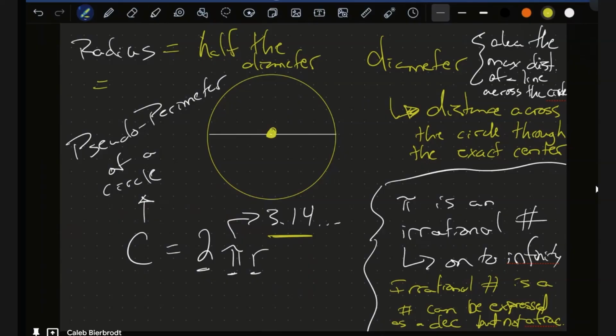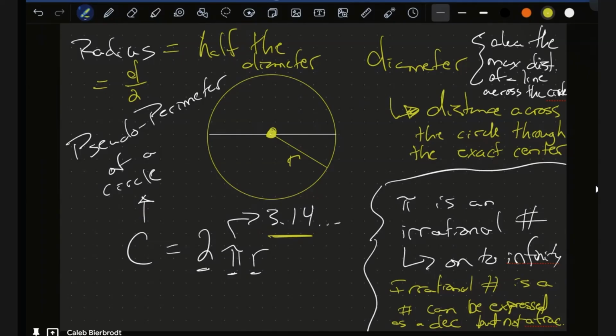So aka you can write it as d divided by 2, right? So the radius would be this. Okay. So center of the circle out to the edge of the circle. Does this ring any bells? Oh, okay, yeah. Okay.